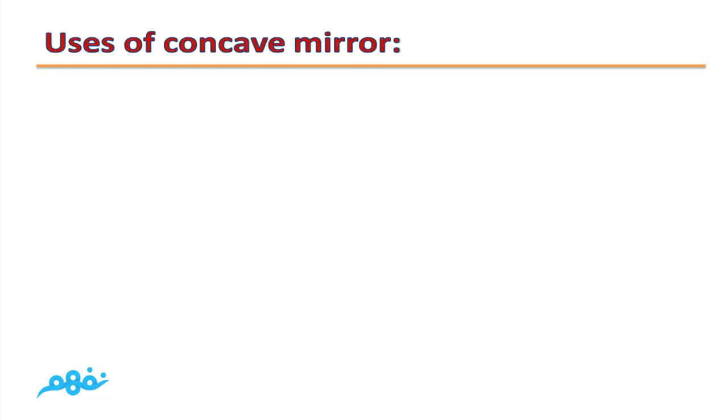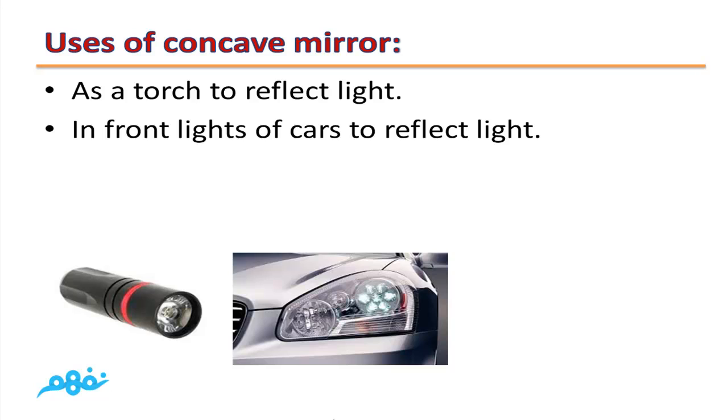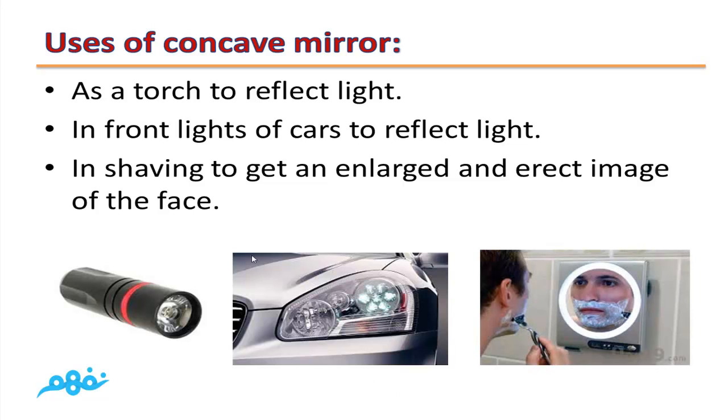What are the uses of concave mirror? It is used as a torch to reflect light. Also, it is used in front lights of cars to reflect light. It is used in shaving to get an enlarged and erect image of the face. But in this case, this man must stand at a distance less than the focal length to get this image. Because if this man stands at a distance more than the focal length, his image will be inverted.